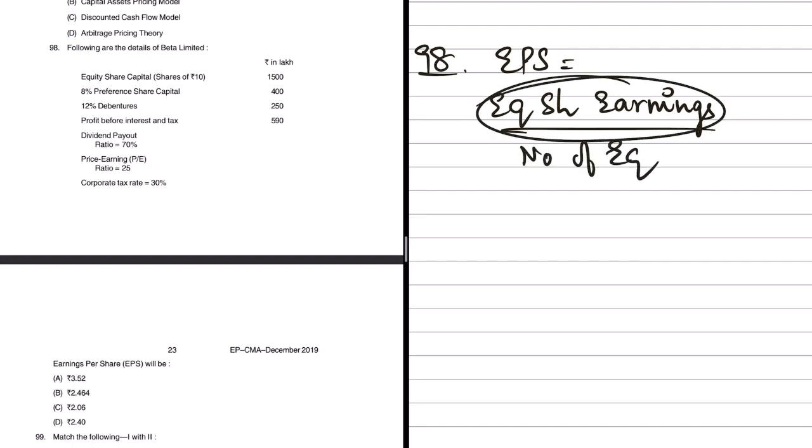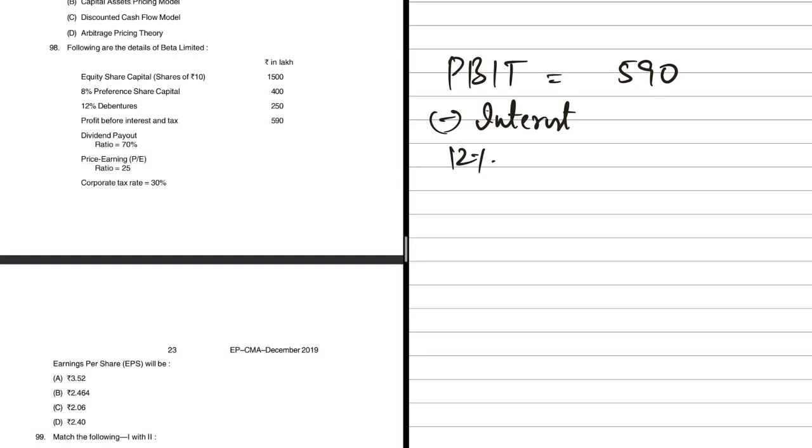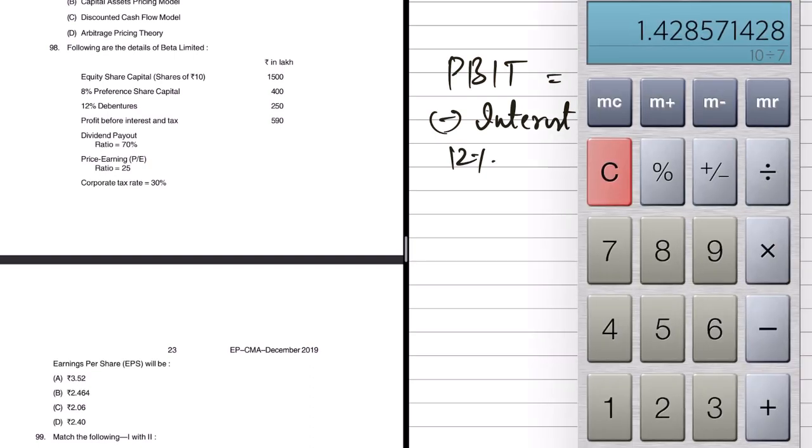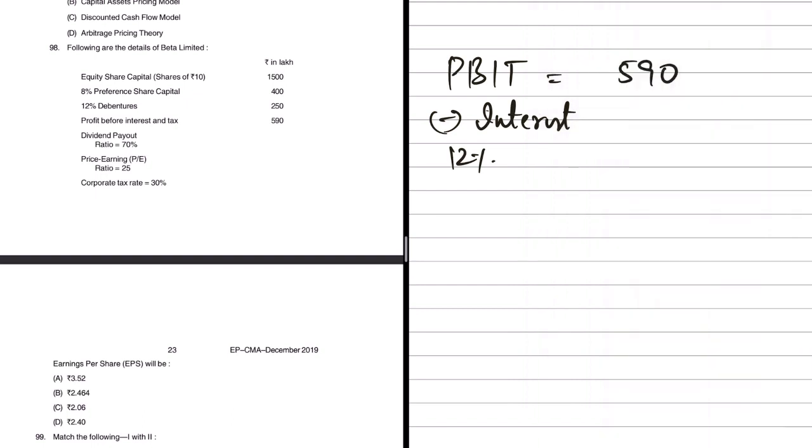So what do we have? The earnings available for equity shares we do not have, so we have to calculate that. That is simple. We can start with PBIT, which is given in the question itself. That is profit before interest and taxes. How much is that? 590 minus interest. Interest is nothing but 12% interest on debentures. 250 is the debenture value. On that, calculate 12%, that will be 30. Remove that, you'll get 560.